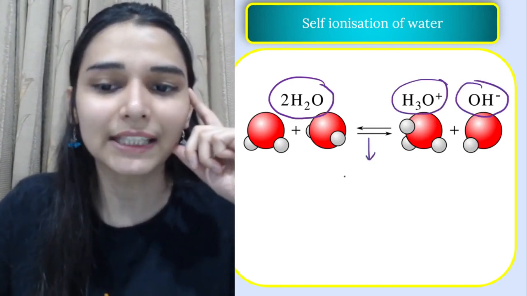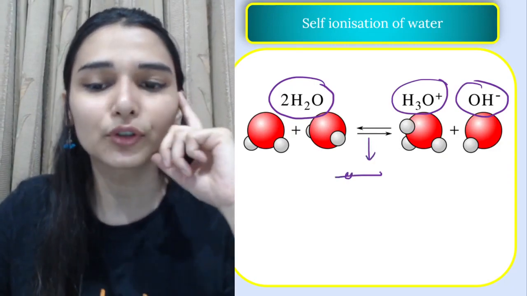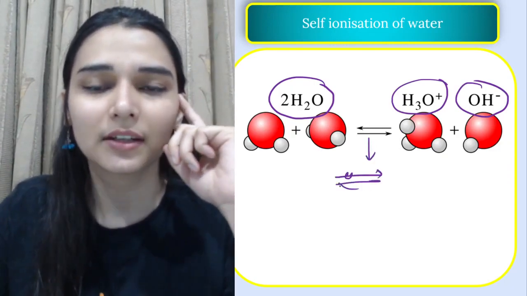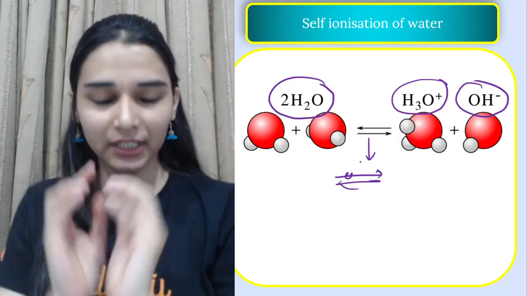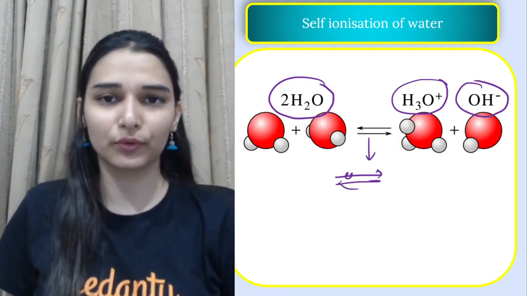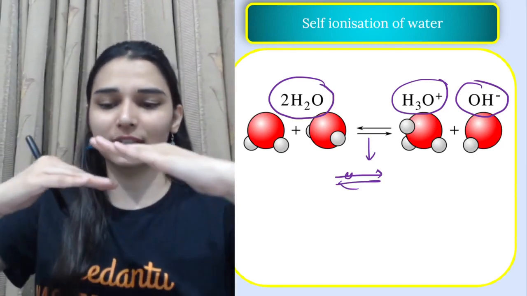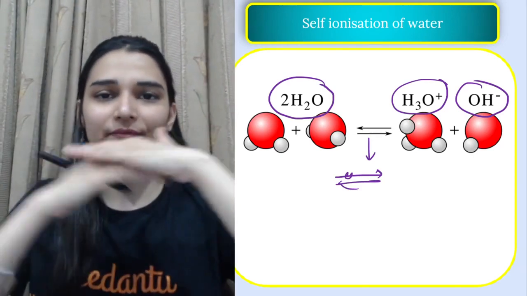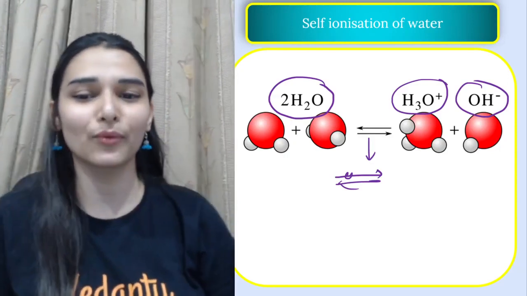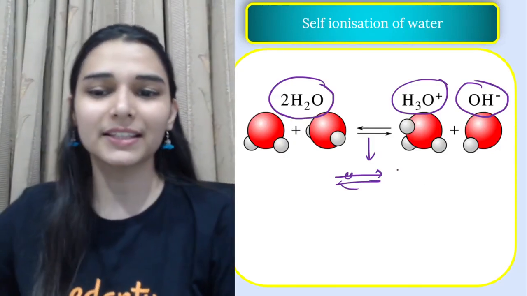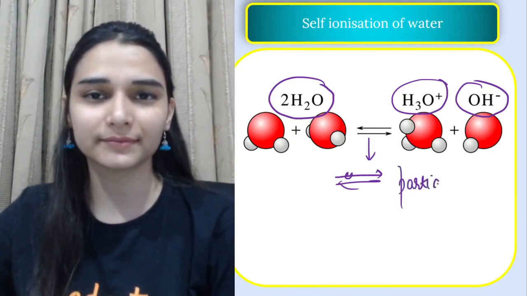Why we show this equilibrium arrow? ये वाला arrow क्यों दिखाते हो, double headed one? Because the rate of ionization is very slow. ठीक है, काफी कम extent पर ionization happens, so we are showing it with this arrow double headed. So it's not a complete ionization of water that is taking place, it's still the partial one.